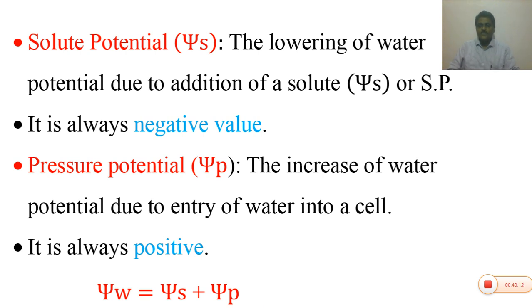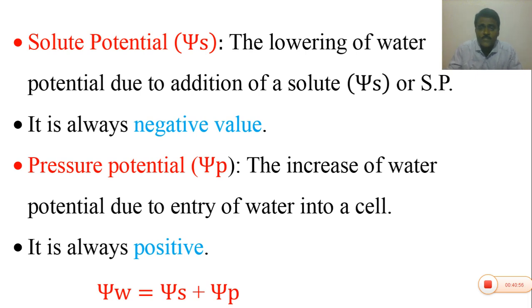So what is water potential? The relative difference between the chemical potential of pure water to that of solution is called water potential. So what is solute potential? The lowering of water potential due to addition of a solute is called a solute potential. The solute potential is always negative and it is represented by psi s. What do you know about pressure potential? The increase in the water potential due to the entry of water into a cell is called the pressure potential.